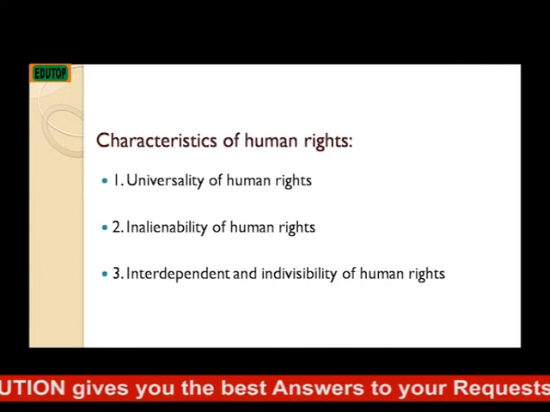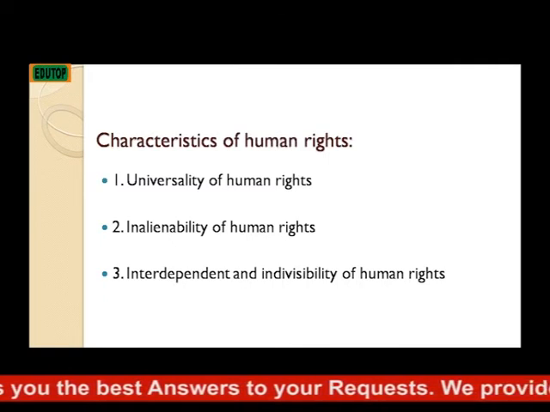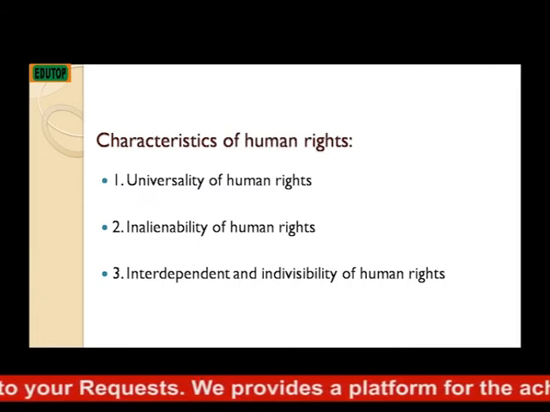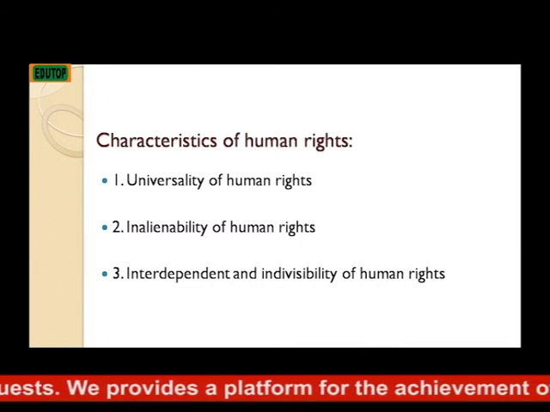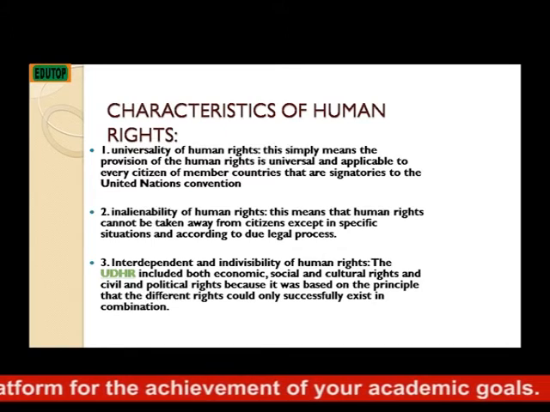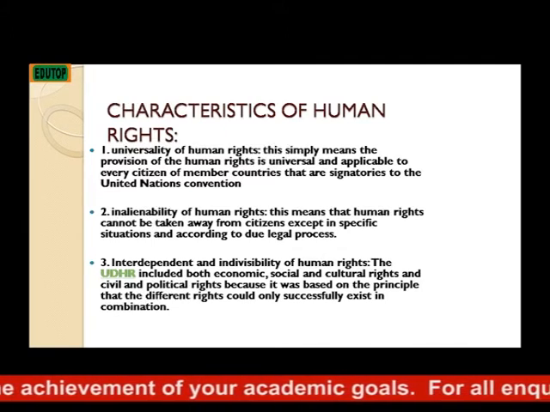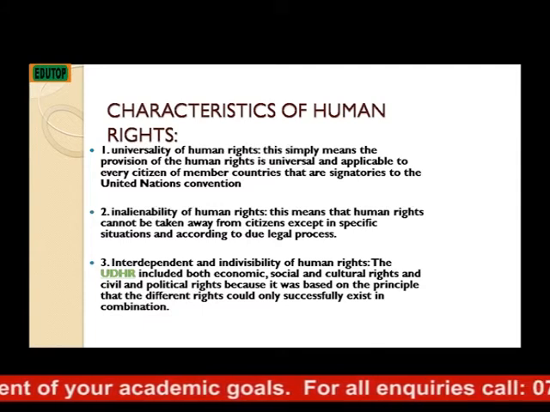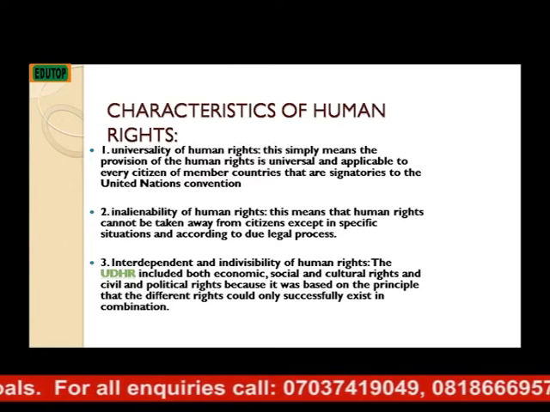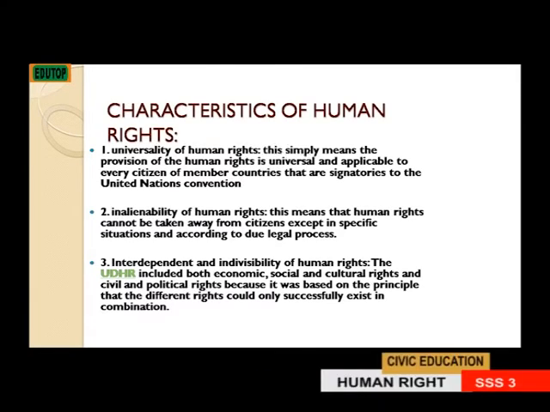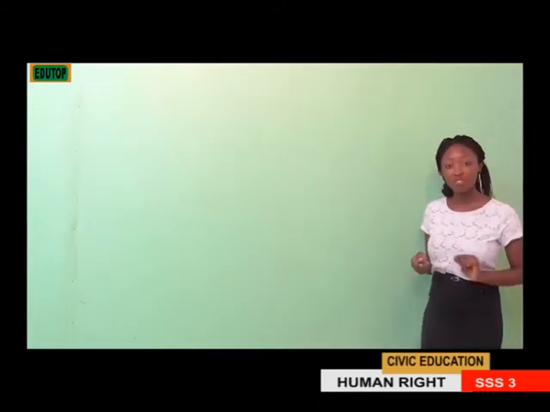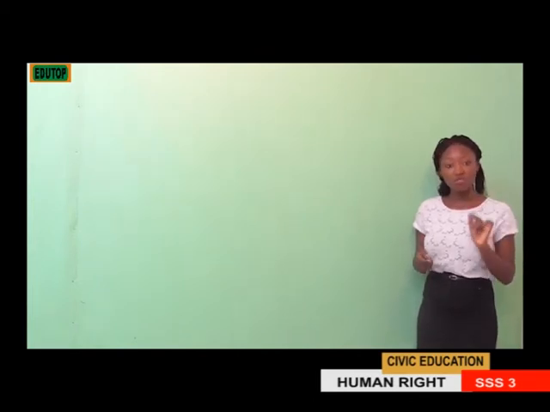Characteristics of human rights. Universality of human rights. Inalienability of human rights, interdependence and indivisibility of human rights. Universality of human rights. This simply means the provision of human rights is universal and applicable to every citizen of member countries that are signatory to the United Nations Convention. That is, every citizen of United Nations member countries is eligible to these rights and freedoms.